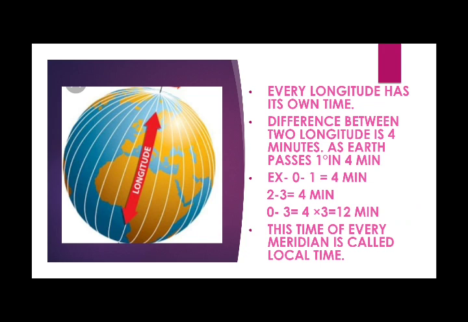From 0 to 3 in total it becomes 12 minutes, which means between every two longitudes there is a 4 minute time difference. And in this way all the time periods are settled for a particular longitude.